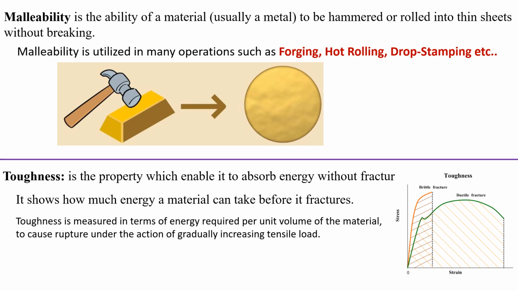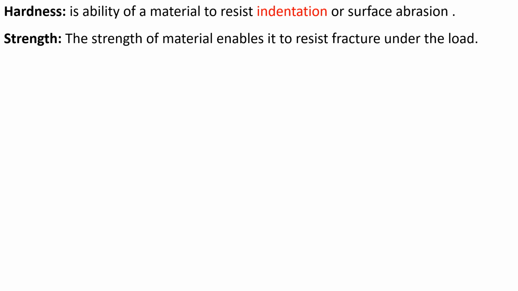It shows how much energy a material can take before it fractures. Toughness is measured in terms of energy required per unit volume of the material to cause rupture under the action of gradually increasing tensile load. Next one is hardness. Hardness is the ability of a material to resist indentation or surface abrasion. Next, strength. Strength of a material enables it to resist fracture under the load.